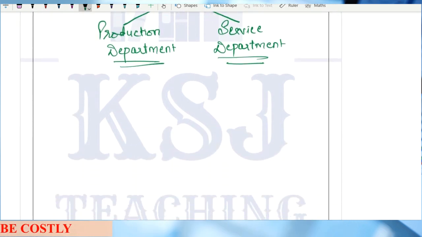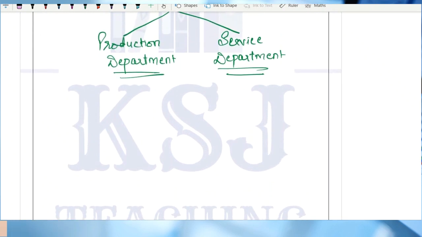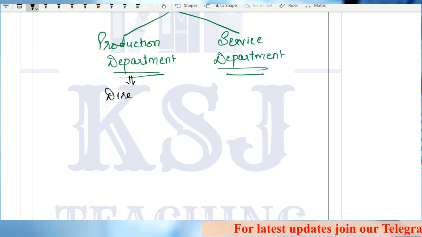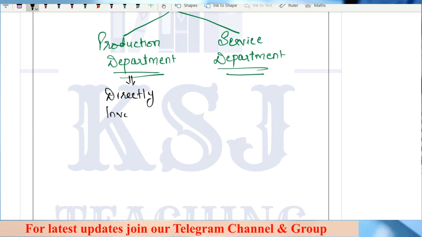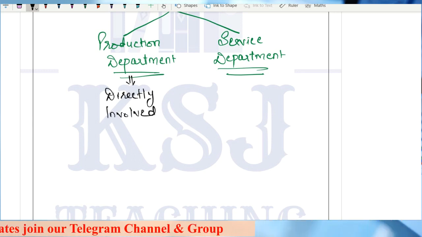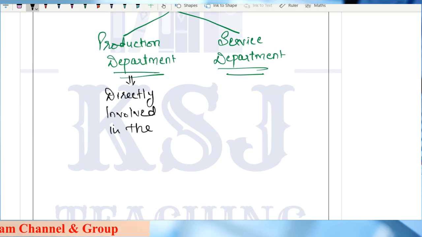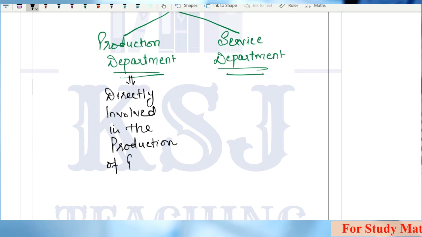Now, what is a production department? Production department is that department which is directly involved in the production of finished goods.